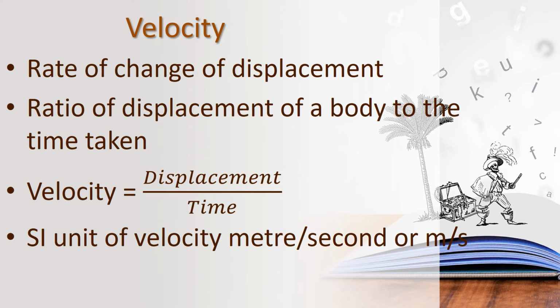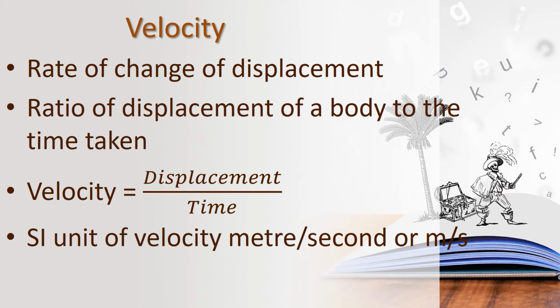Velocity means rate of change of displacement, the ratio of displacement of a body to the time taken. So what is the formula to find velocity? Displacement upon time.